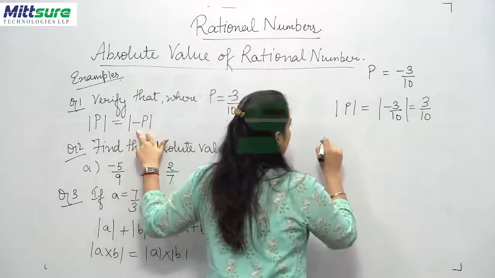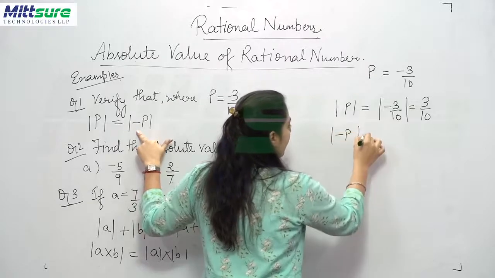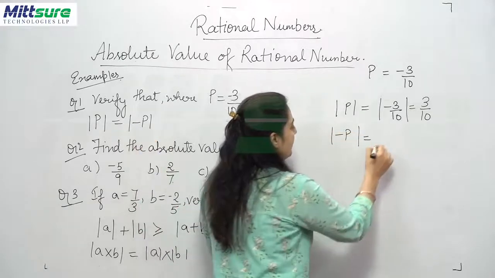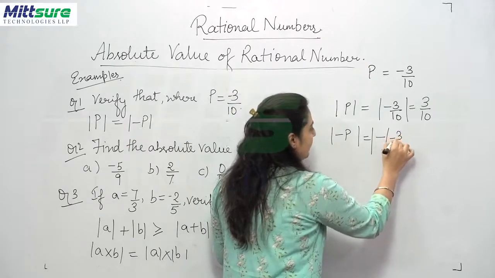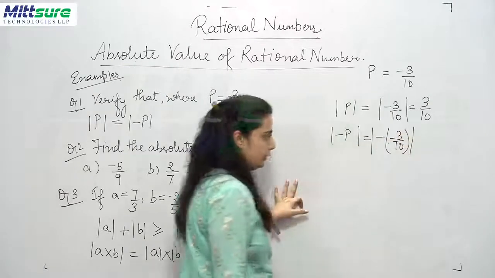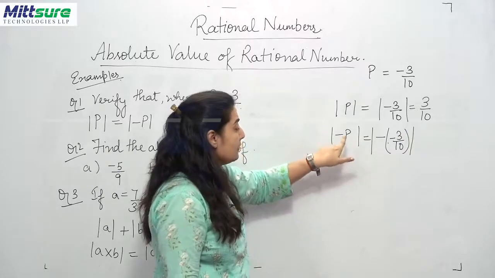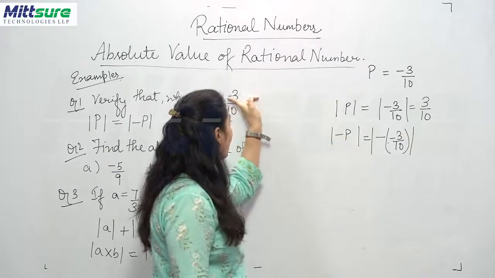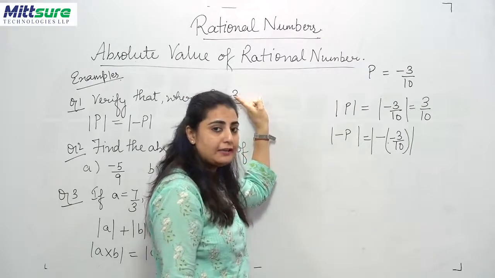Now let's take the next condition, which is of minus P. How are you going to represent it? Minus sign outside, inside the bracket 3 upon 10 with the negative sign, mode lines closed. Clear? The minus sign of minus P is not the sign of the 3, which is already present as a negative sign.